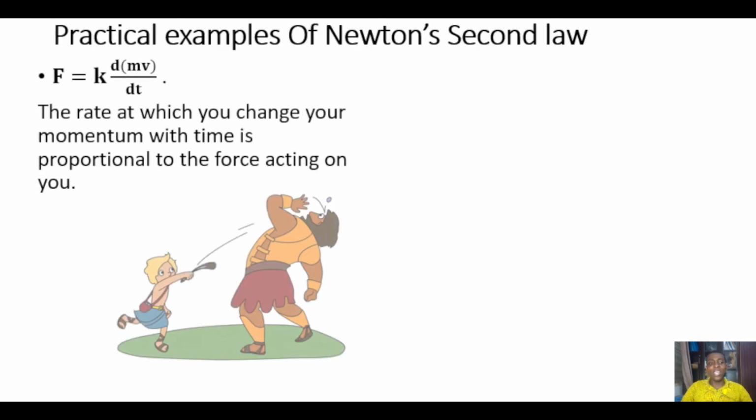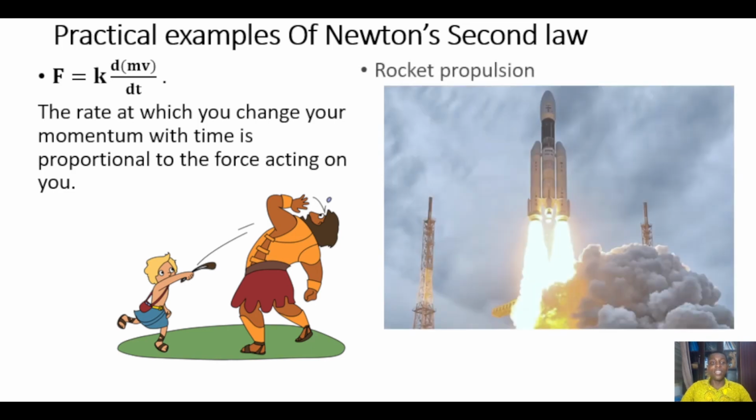Let's look at some practical application of the second law. So the rate at which you change momentum with time is proportional to the force acting on you. So this is David and Goliath. Now some of the Christian scholars are saying that David understood mechanics, and so he was trying to hurl around the stone, and he was able to generate a larger force by changing the velocity of the stone. And so when he threw it at Goliath, it had a very great impact which penetrated into his head.